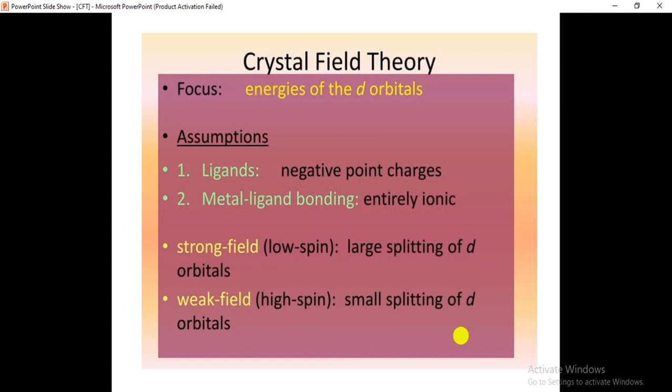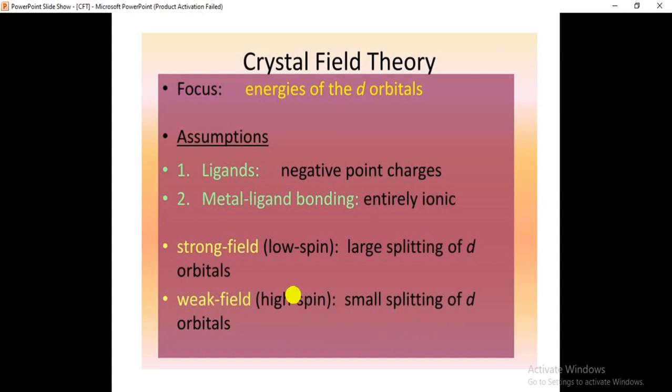That means the difference between the orbitals will be low. That's why there is no pairing of the electrons, so we will get high spin complexes. The formation of high spin complexes takes place here.